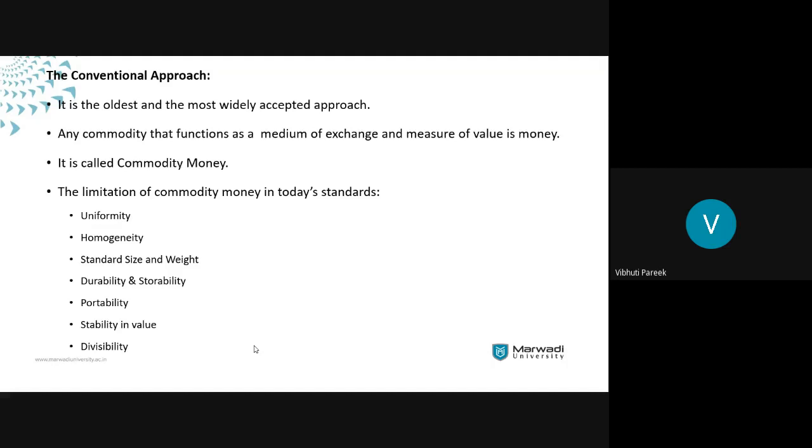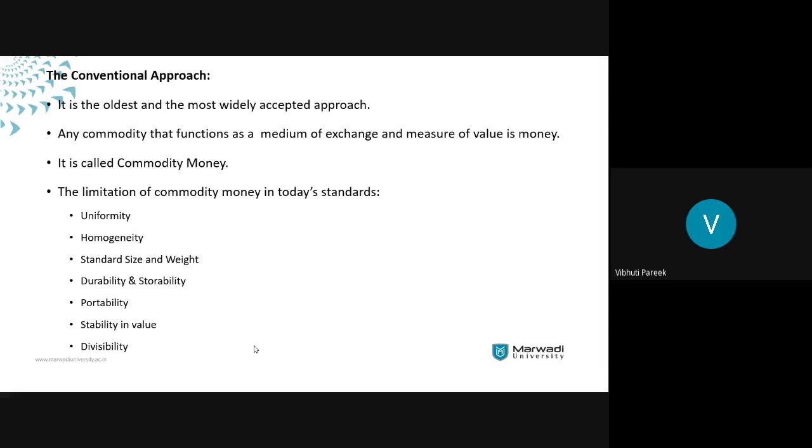If we look back into history to find which commodities were included as money, there were cattle, food grains, at a point of time stones, then shells at certain places, then tobacco articles, metals, dried fish, leather, leather coins were made, coffee, tea.